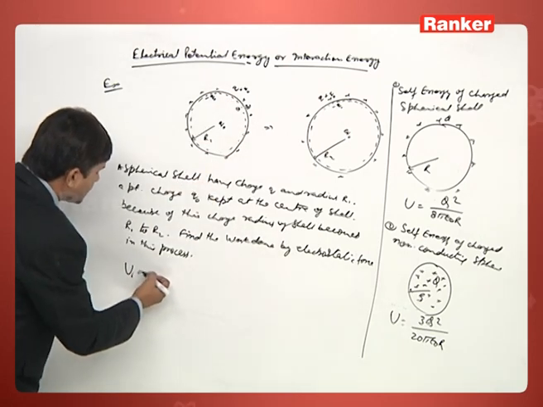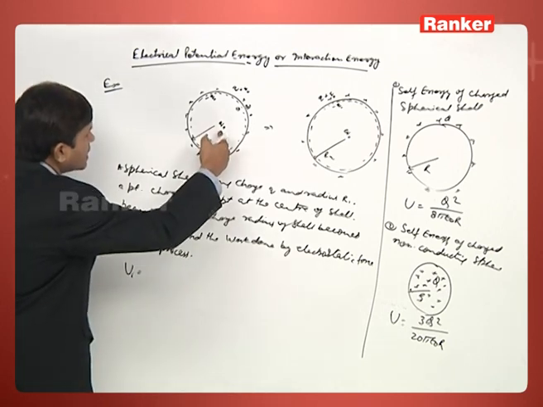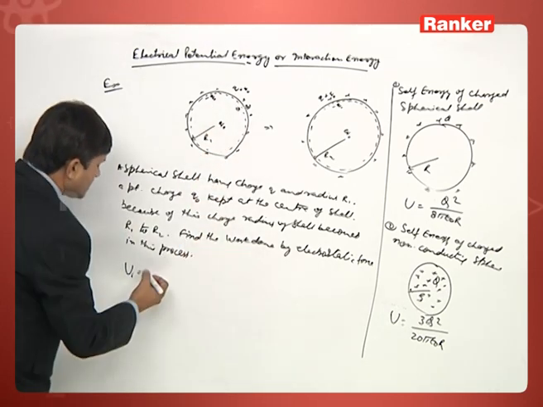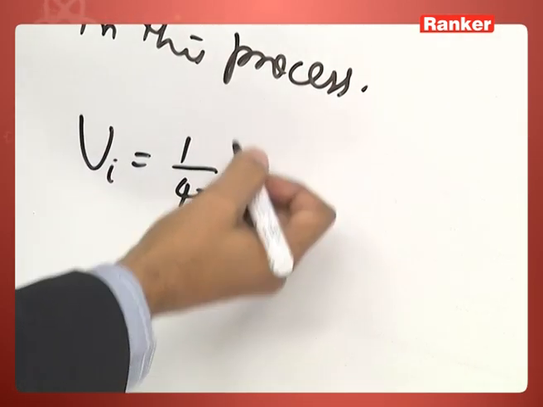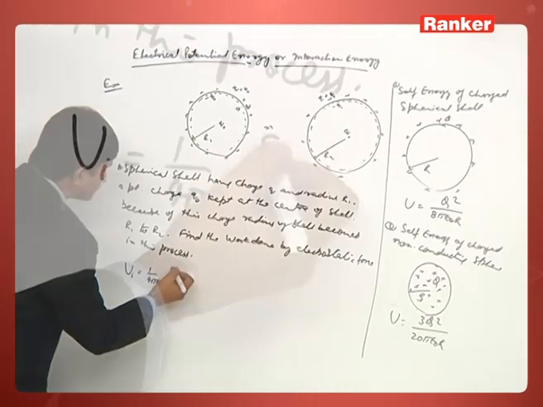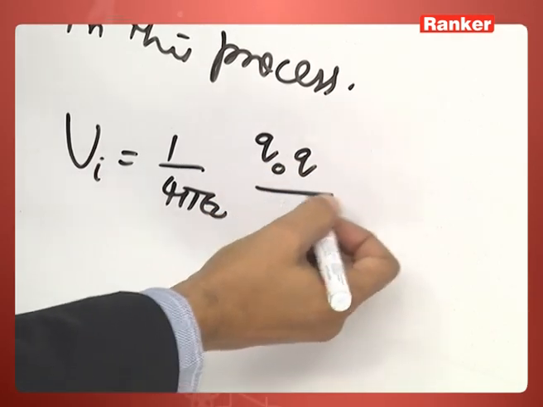So first of all, the interaction energy between the charge q naught and the surface charge is 1 by 4 pi epsilon naught, q naught into q by R1.